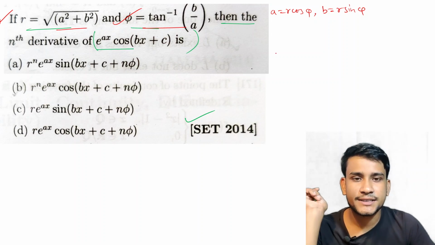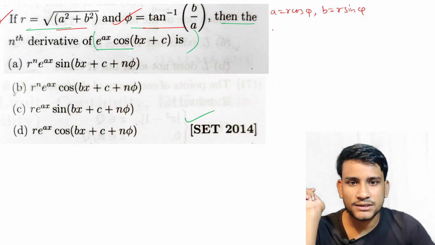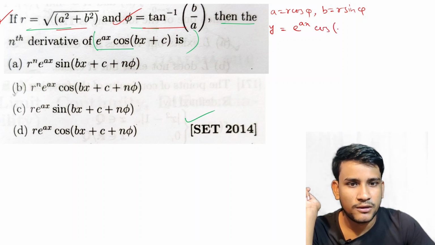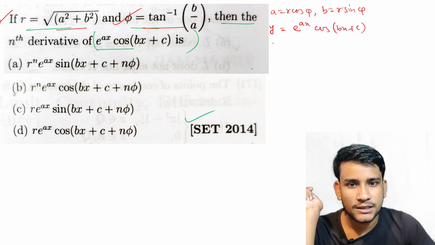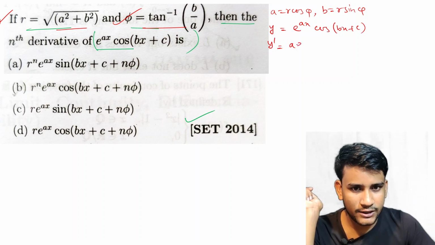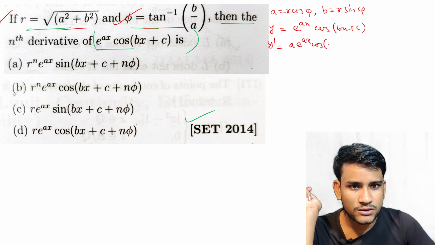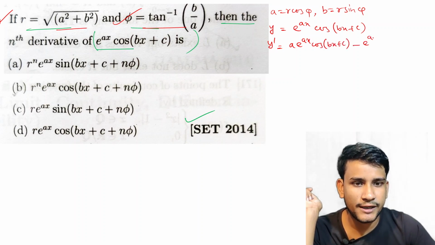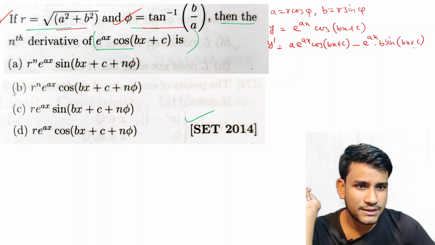Now the function is y equal to e to the power ax cos of bx plus c. Now y dash is equal to a e to the power ax cos bx plus c minus e to the power ax into b sin of bx plus c.